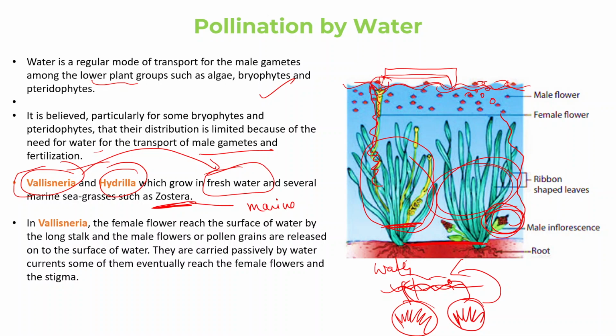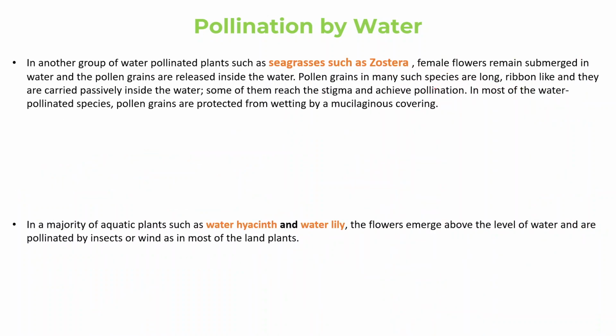Okay, and this is how in Vallisneria, the female flower reaches the surface of water by a long stalk, and the male flowers, or you could also say the pollen grains, are released on the surface of water. They are carried passively by the water current. Some of them eventually reach the female flowers and the stigma, and this is how the pollination occurs in Vallisneria, right? But the case is very different in Zostera. In Vallisneria, the female flower reaches above the water, and the pollen grains also reach above the water, right?